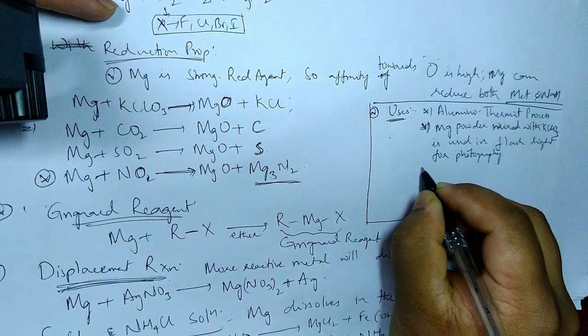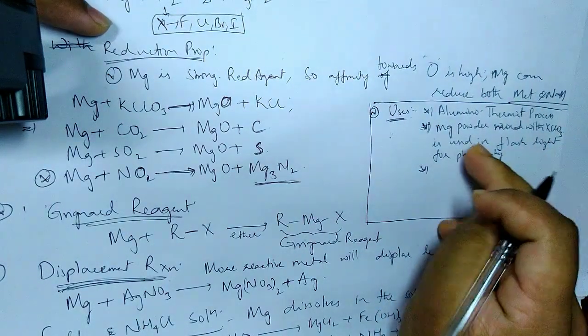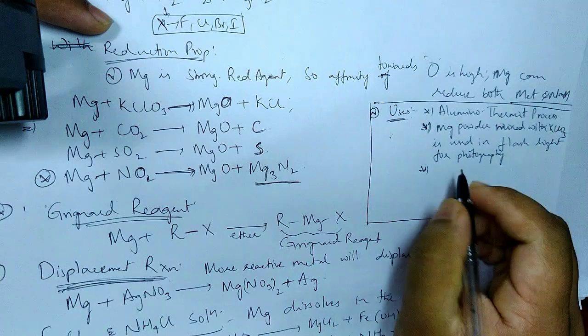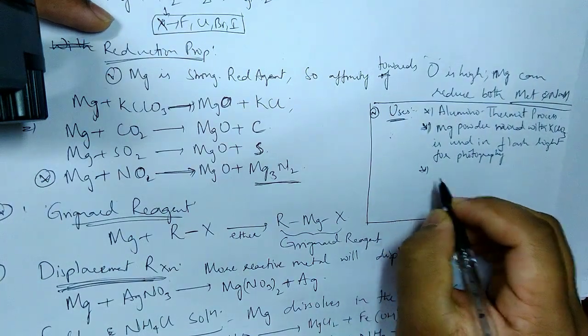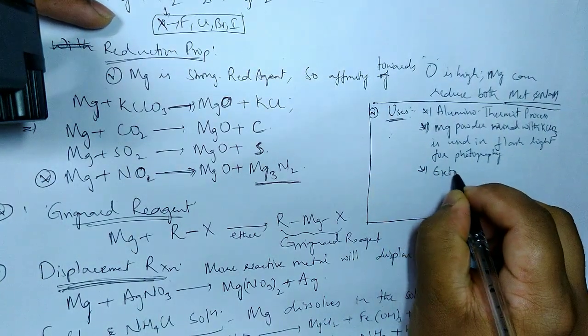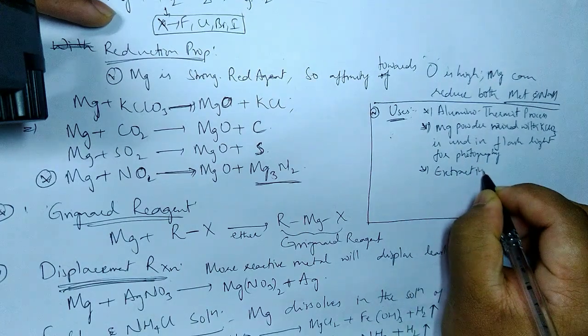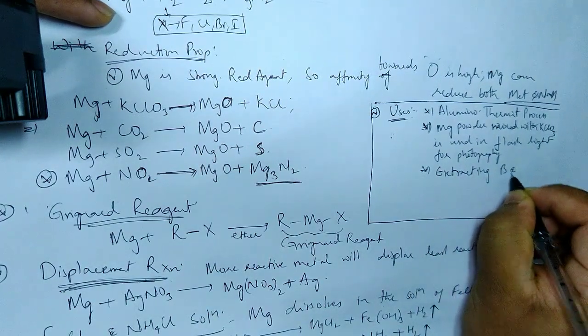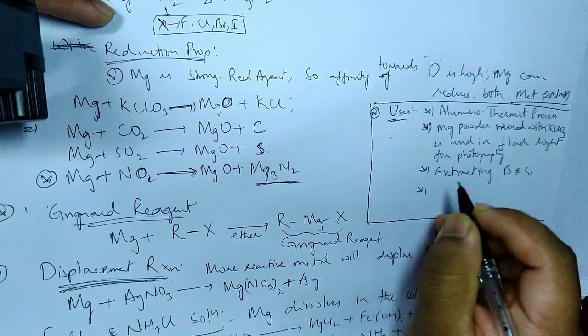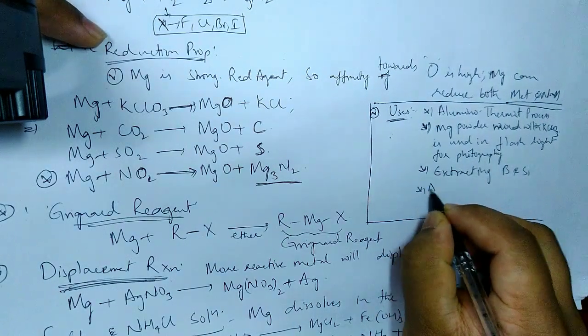In old photography and in flashlights, we use this mixture of magnesium powder and potassium chlorate. It is also used for extracting boron and silicon. Then it is also used for making alloys.